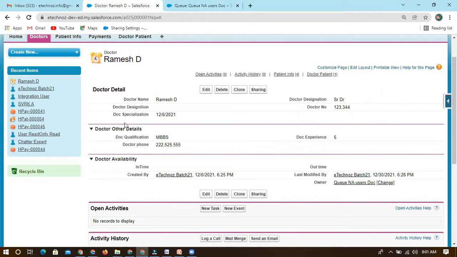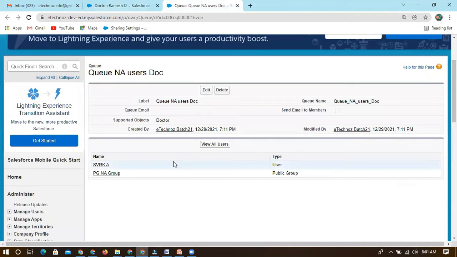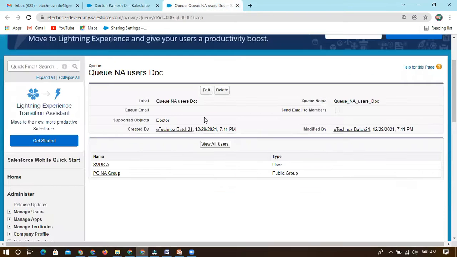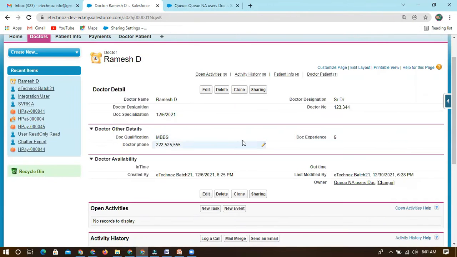What we are trying to do here is, one, we are sharing the record through a public group, and the second, we are changing the owner. If I want to change the owner to multiple users, then we have to go with the queue. Is it clear? So when will we use a queue, and when a public group? A public group only gets access, but they can't act as an owner.